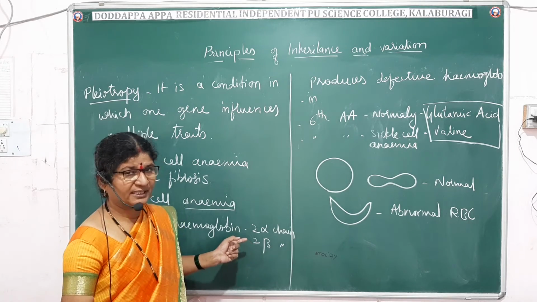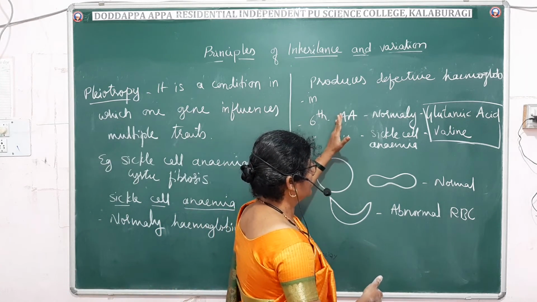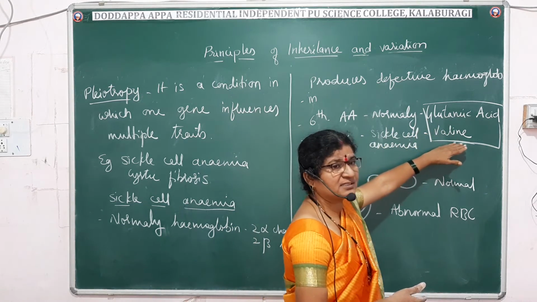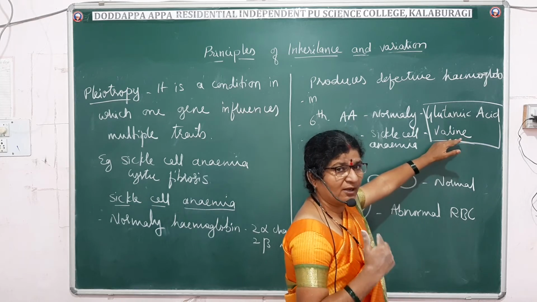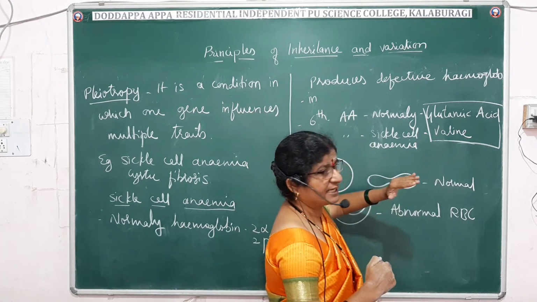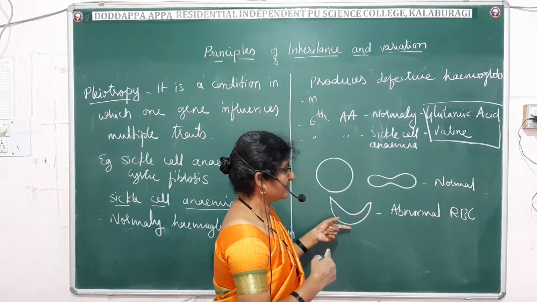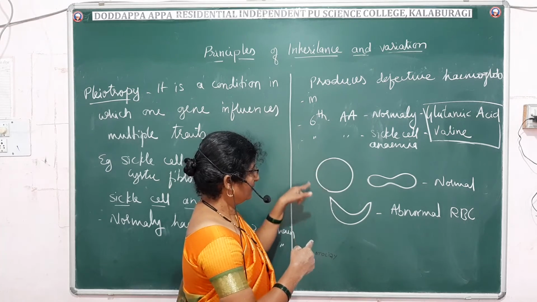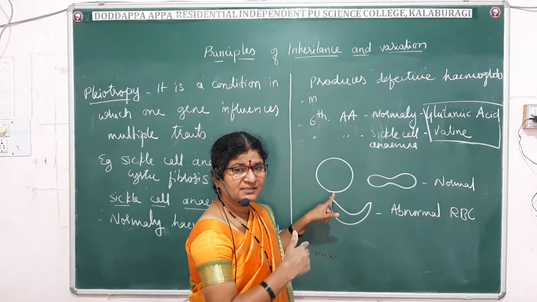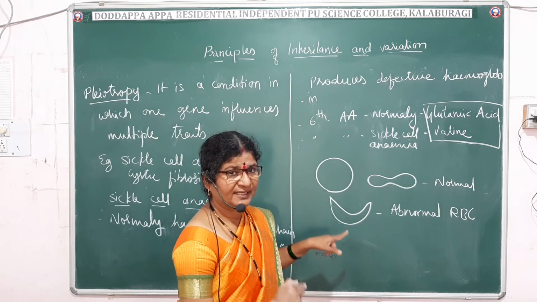The sixth position amino acid, normally glutamic acid, will get replaced by valine. Because of the replacement, the shape of the hemoglobin will change, and the RBC structure changes from spherical to a sickle shape. Thus the oxygen carrying capacity of the RBCs will get affected.